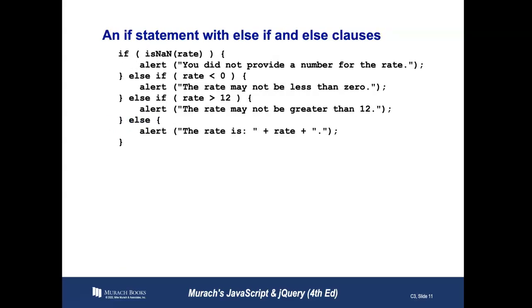So this is an if statement with else if and else clauses. If the rate is not a number, isNaN, alert you did not provide a number for the rate. Otherwise, if the rate is less than 0, the rate may not be less than 0. Otherwise, if the rate is greater than 12, the rate may not be greater than 12. Lastly, after all those filters go through, the first if, else if, then we have a condition where the rate is okay, in which case we can alert the user and tell them what the rate is.